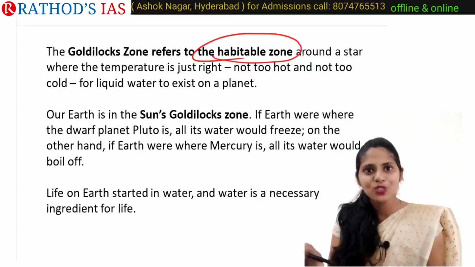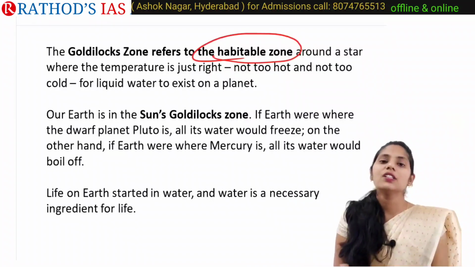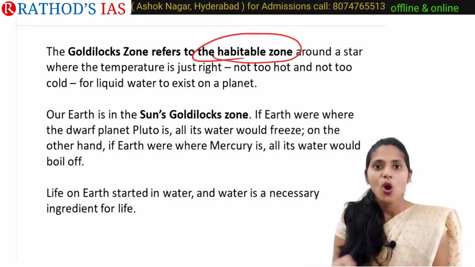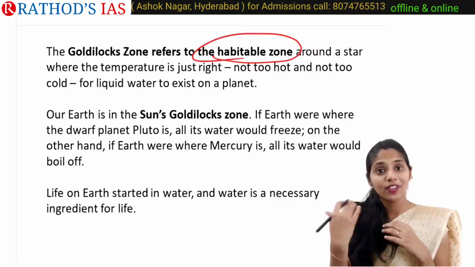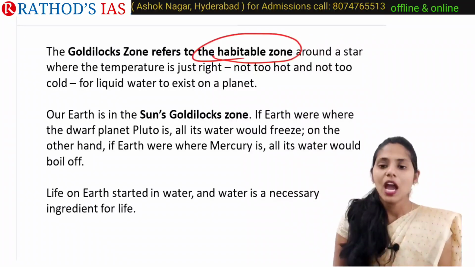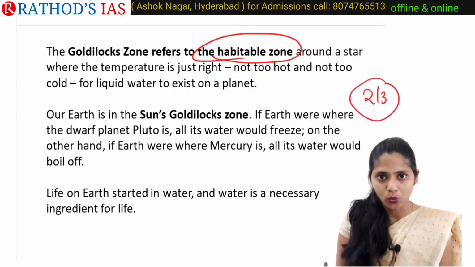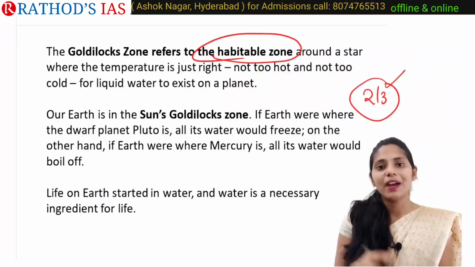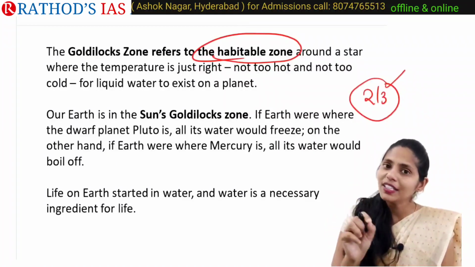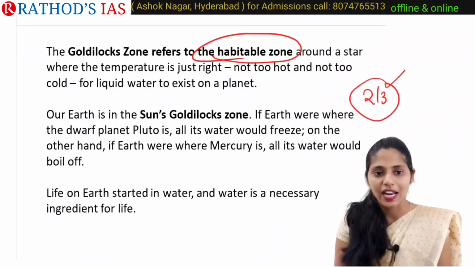If you see in our solar system, Earth is in the Sun's Goldilocks zone. On Earth we can see water available in liquid form. About 2/3 of Earth's surface is covered by water itself. Only 1/3 of Earth's surface has land.